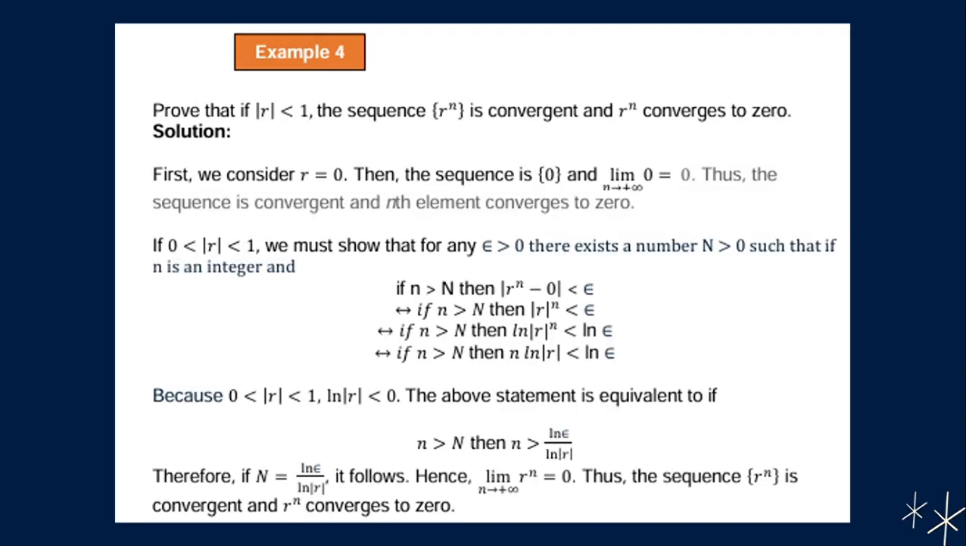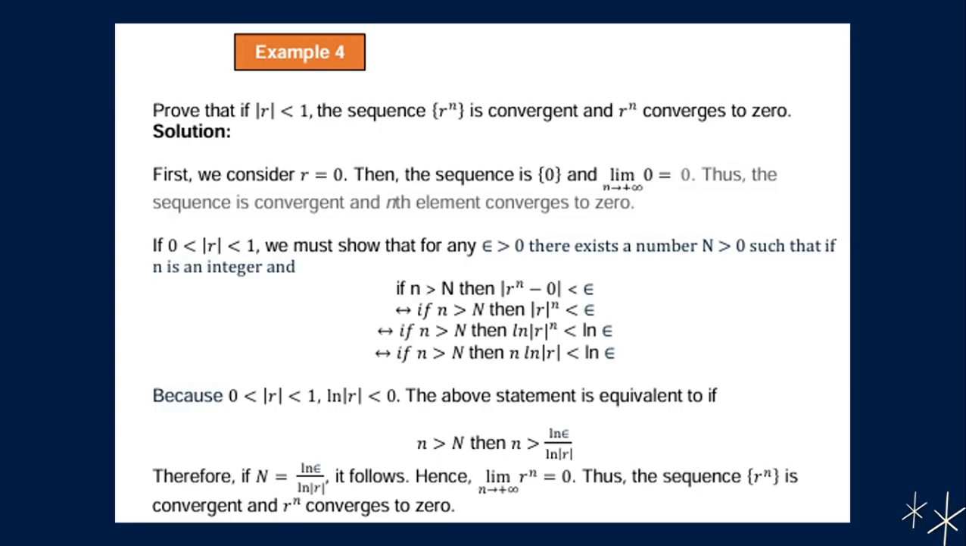We have the next example, example number 4. We will prove that if the absolute value of r is less than 1, the sequence r raised to n is convergent and r raised to n converges to 0. So first, we consider r equal to 0, then the sequence is 0 and the limit of 0 as n approaches positive infinity is equal to 0. Thus, the sequence is convergent and the nth element converges to 0.